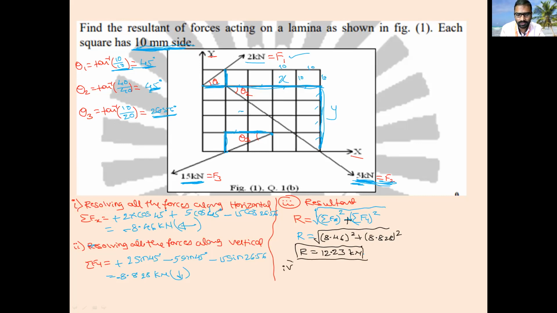Then the fourth step is direction. How to find out the direction? Direction alpha is equal to tan inverse of y by x, that is sigma Fy divided by sigma Fx.